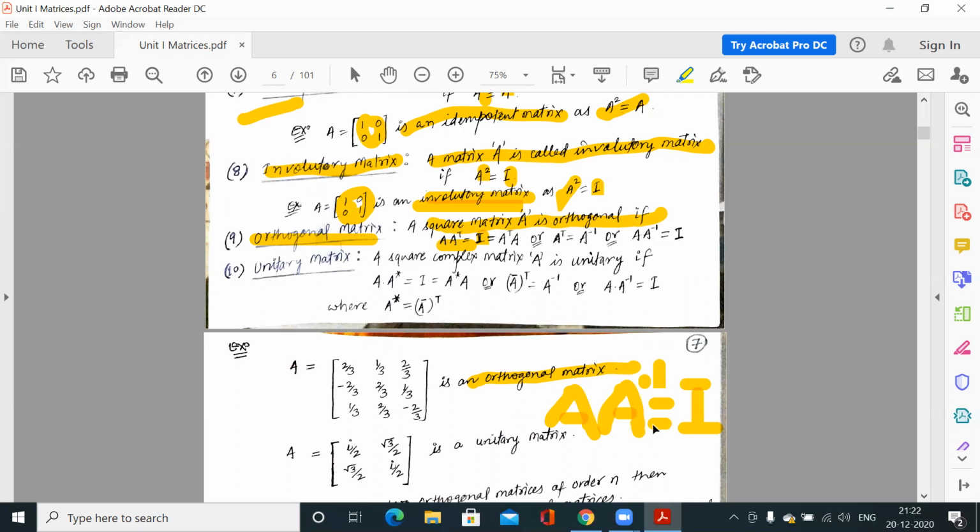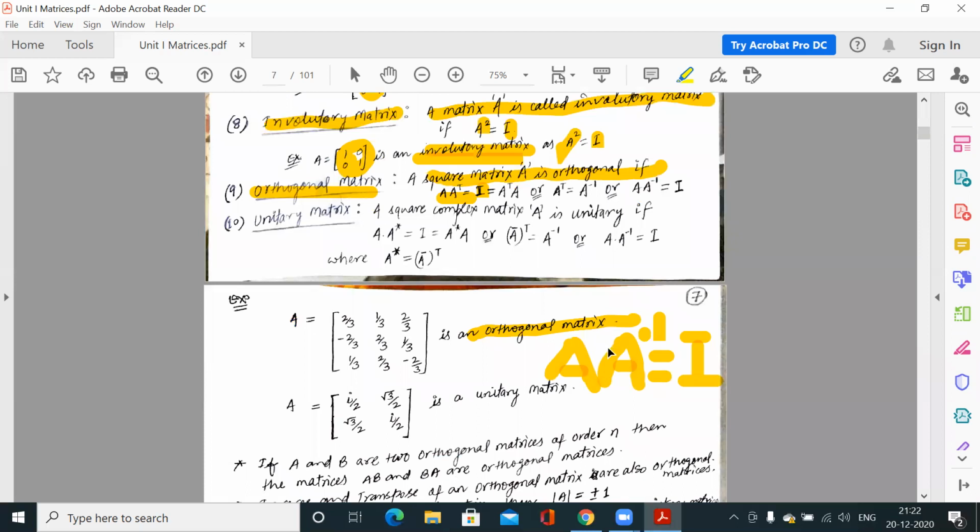Clear? So this is right multiplication. Again, you know that either we multiply from left or right, we are getting identity for inverse. So if you multiply A inverse into A, this multiplication is also identity. So here also I'm writing that A transpose into A is identity. So A transpose behaves like the inverse of the matrix. Clear? So this is the definition of orthogonal matrix. If A transpose is equal to A inverse, then this matrix is orthogonal. So this is one example.